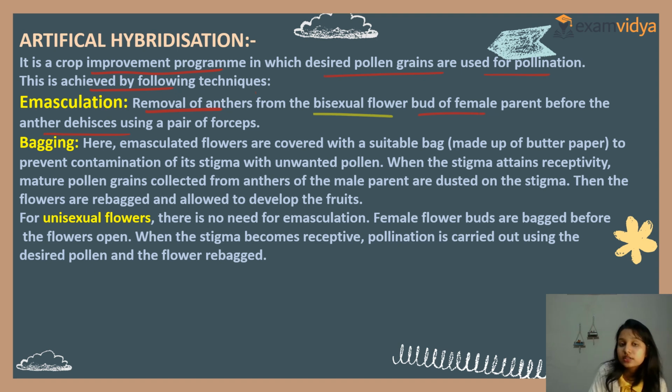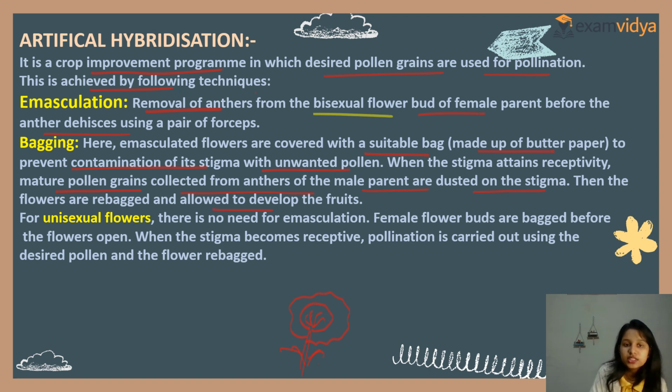But what do you mean by bagging? Here, emasculated flowers are covered with a suitable bag made of butter paper to prevent contamination of the stigma with unwanted pollen. Say this is a flower; you have emasculated it, and this is the butter paper. You just cover it to prevent contamination. When the stigma becomes receptive, mature pollen grains collected from the anthers of the male parent are dusted on the stigma. Then the flowers are rebagged and allowed to develop fruits.